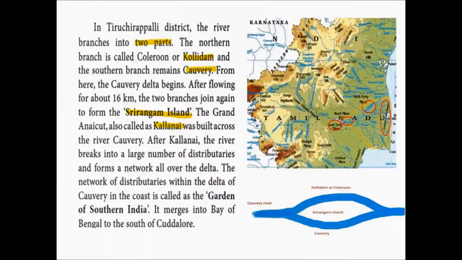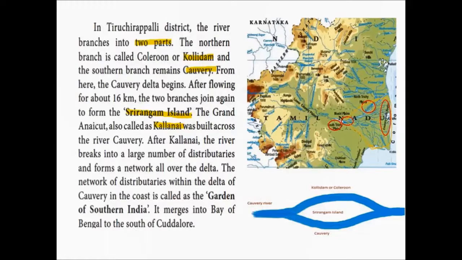The network of distributaries within the delta of Kaveri in the coast is called as the Garden of Southern India. Even though the river is split, but they are interconnected within the delta. This region is very fertile and helps in cultivation.